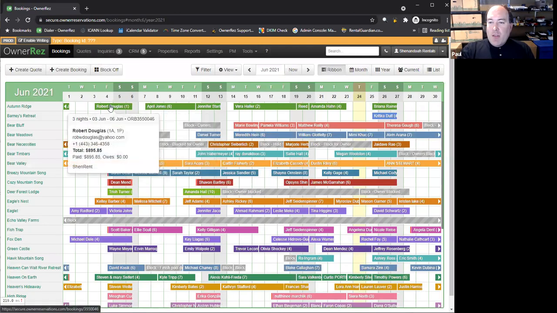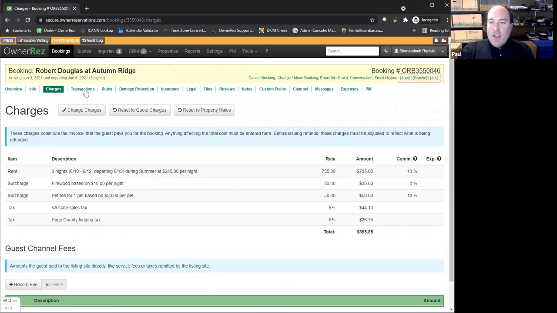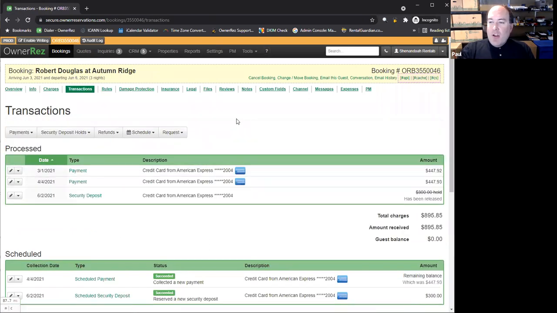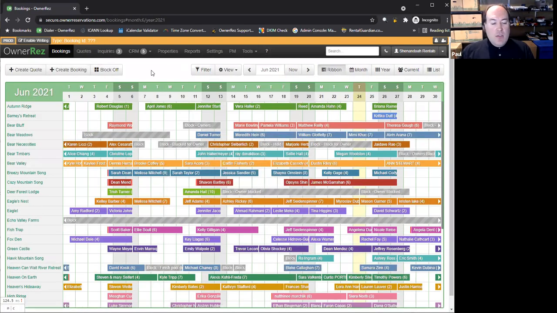And then, of course, we have direct bookings. And for those, obviously, you're always in control over how that works. We've got your charges and the transactions and paying with a credit card, just like you'd normally expect. Now, most of these use credit cards because that's what guests want, but you have flexibility there too. You can accept payments through any means. You can accept check payments. You can accept cash. If somebody wants to pay you in gold bullion or Bitcoin, it doesn't matter. You can record that in OwnerRez. Whatever you're satisfied with, you can just tell OwnerRez that you've gotten paid that, and it will credit it to their account. So that gives you flexibility for sources of bookings, for channels, for how you want to be paid.